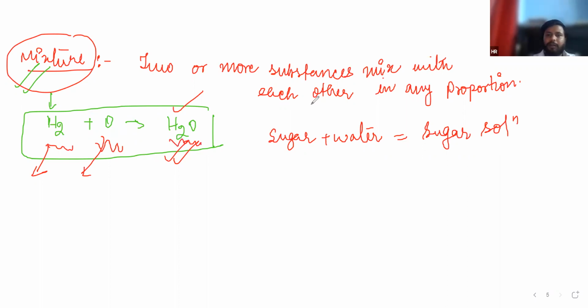But in a mixture, there is no fixed proportion. If you want to add 500 gram of sugar, you can. If you want to add 100 gram water, 100 gram sugar, you can add.